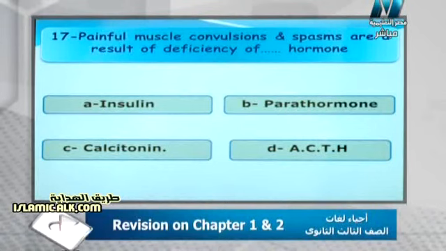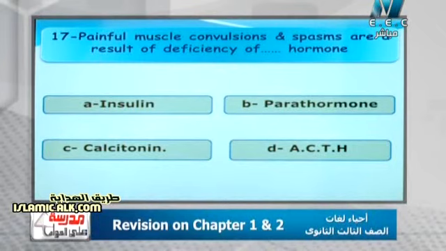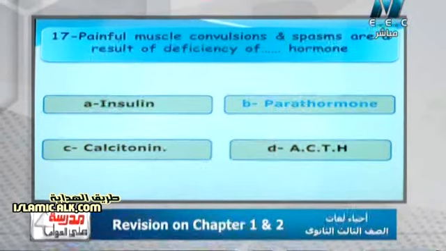When we talk about muscle spasms, the deficiency of which hormone? It's the parathyroid hormone, because it is responsible for the convulsions and muscle spasms in the body. Of course, because deficiency of parathyroid hormone, which is called hypoparathyroidism, leads to a decrease in the calcium level in the blood, and parathyroid also antagonizes the action of the calcitonin hormone.